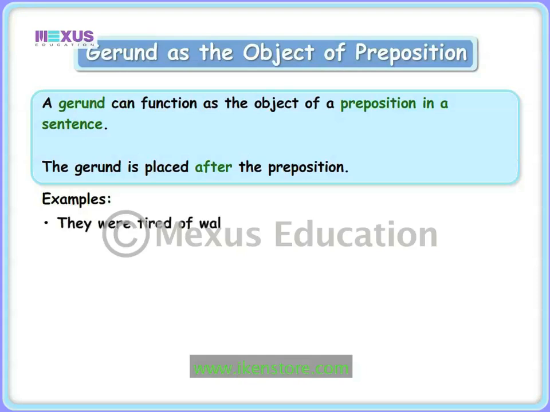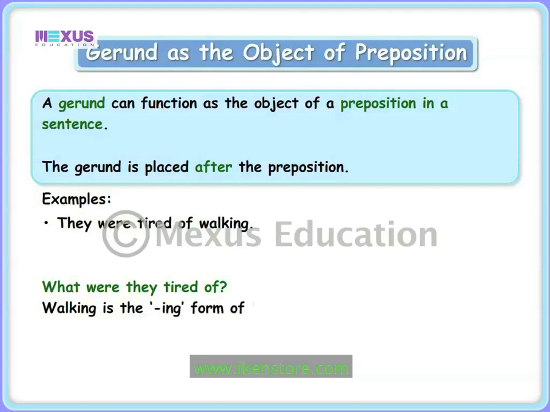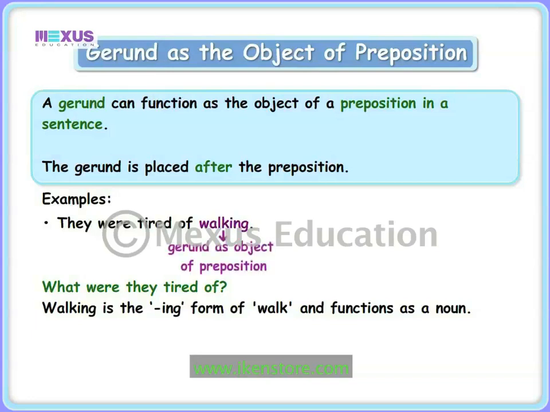They were tired of walking. In this sentence, if we ask the question, what were they tired of? We get the answer as walking. Walking is the ing form of the verb walk and functions as a noun. Therefore, the gerund walking functions as the object of the preposition of.